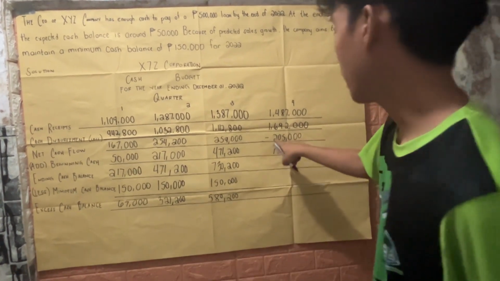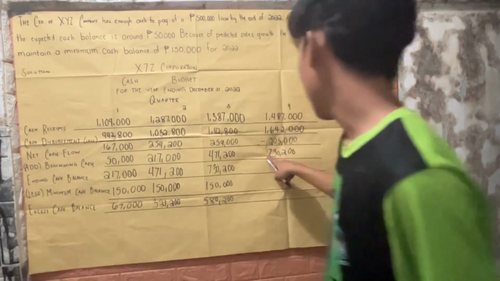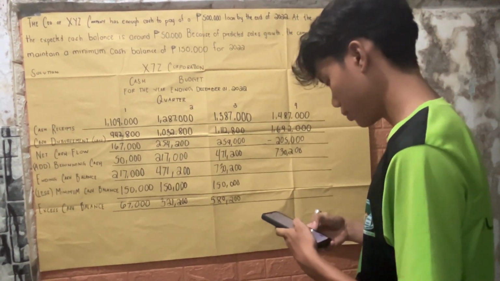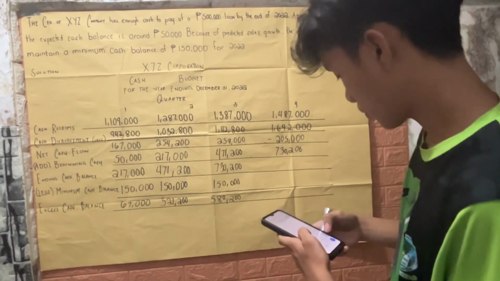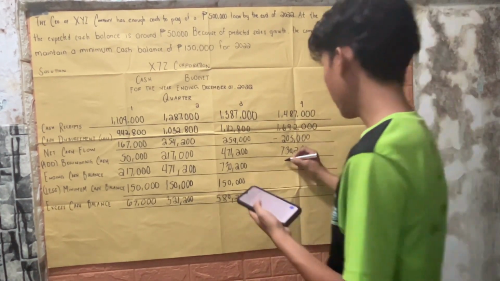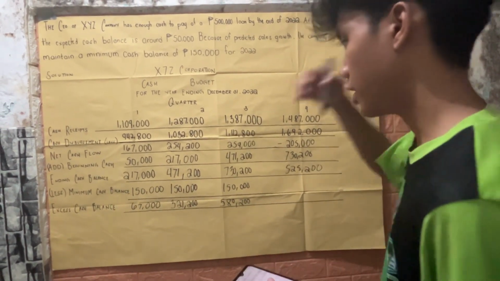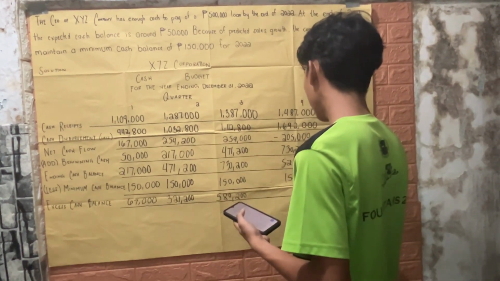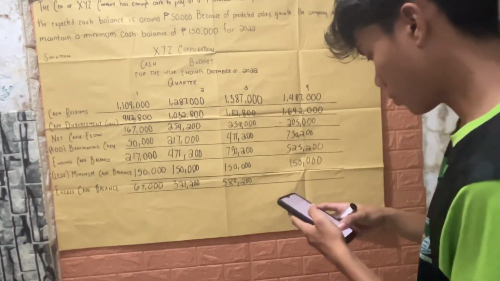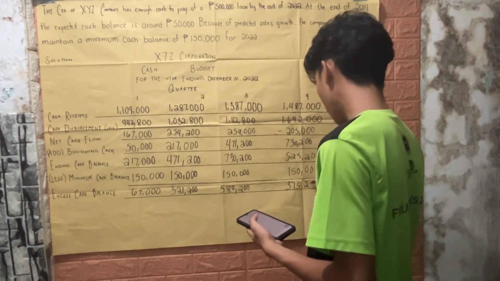So negative 205,000 plus 730,200 equals 525,200, minus the minimum cash balance of 150,000 equals 375,200.